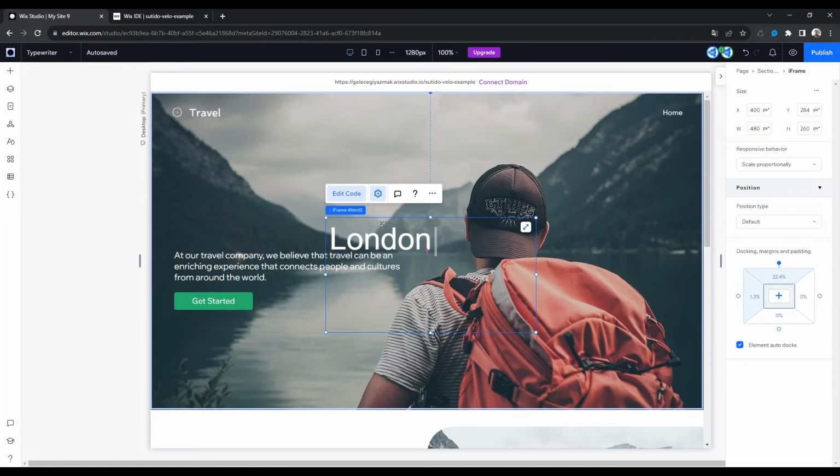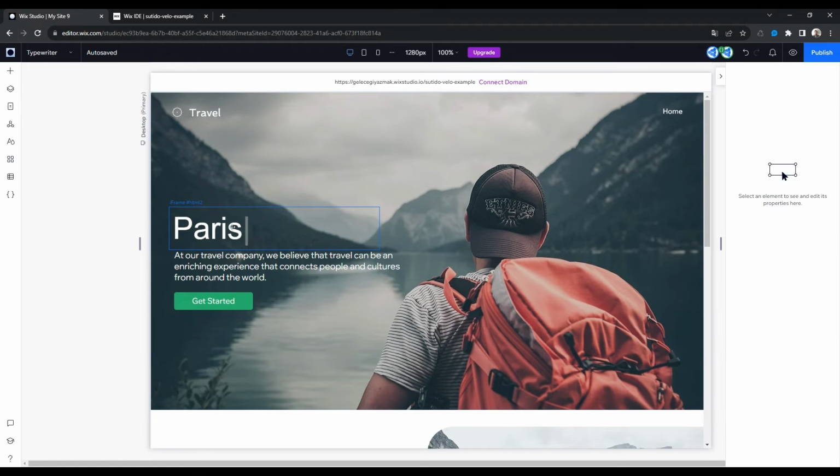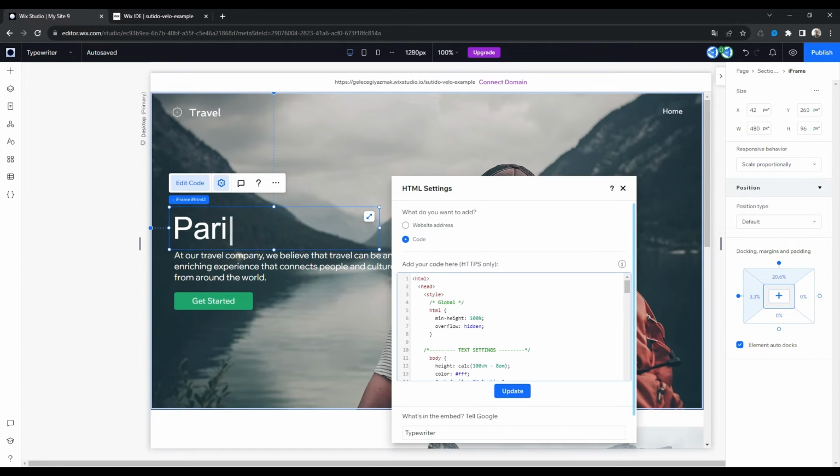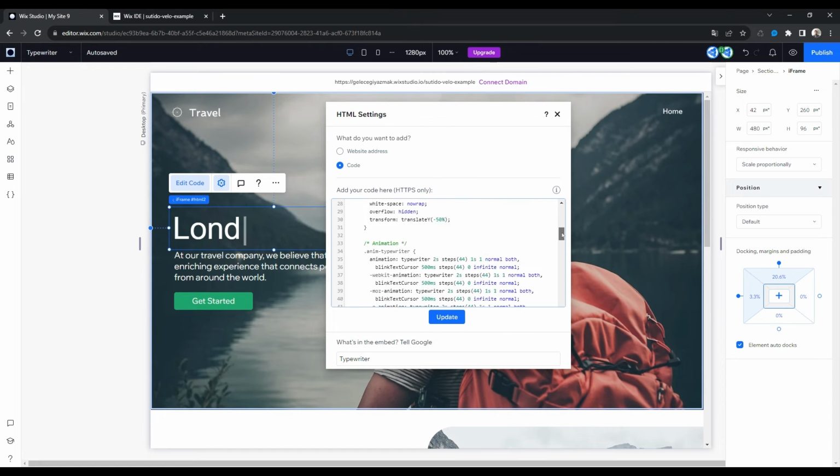As you can see, a beautiful typewriter effect has been created. You can adjust the font color, size, and animation seconds from here.